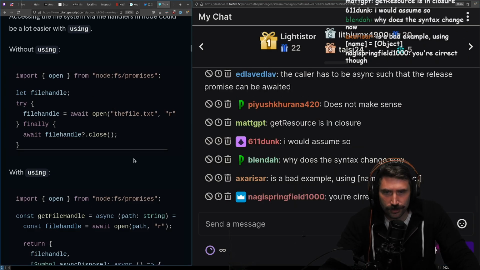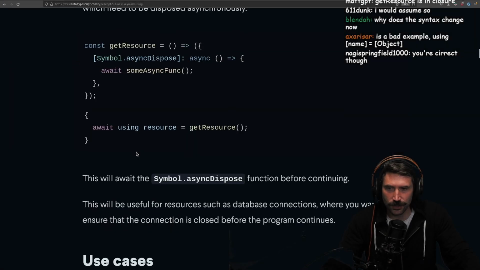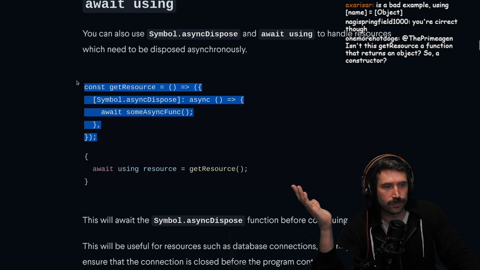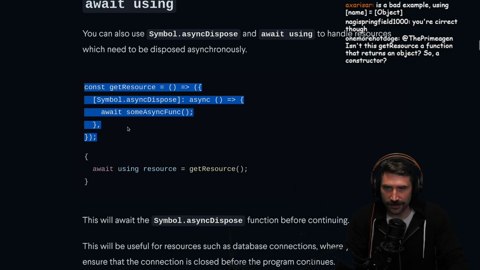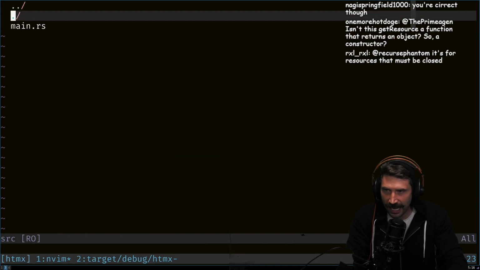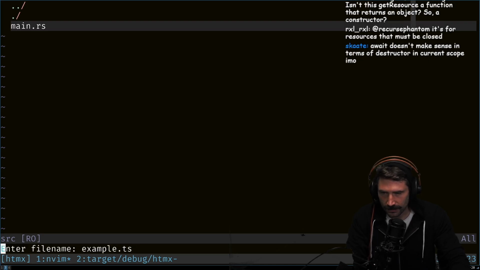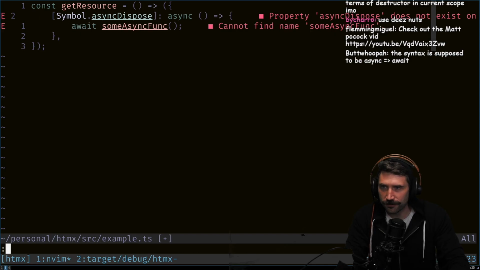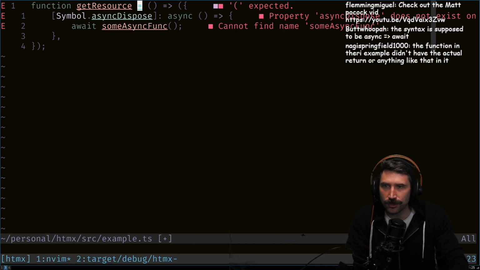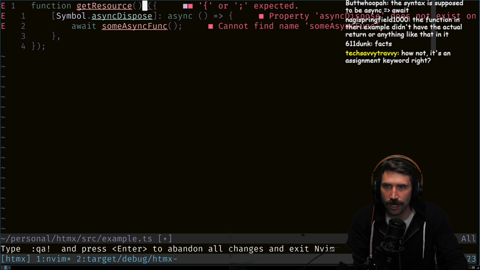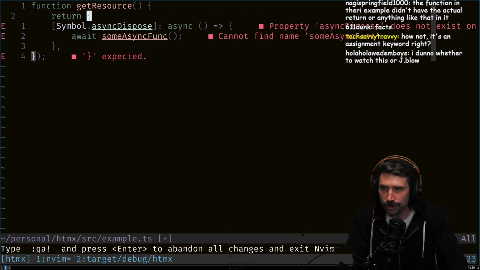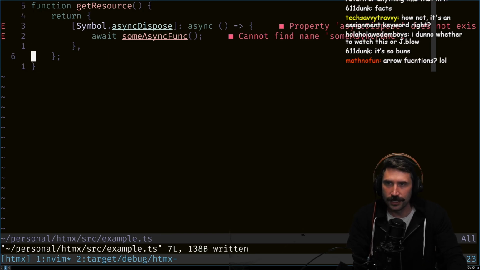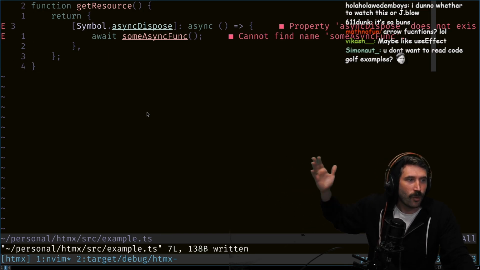No, I understand how get resource works. If you look at the code, it's right here. It's a function. See, first off, this is why I despise that this is like current JavaScript style. It feels like the most try-hard, annoying feature of all time. Why don't people just do this? I don't understand it. Why are you just not making it clear? I just don't understand why people have to do that.